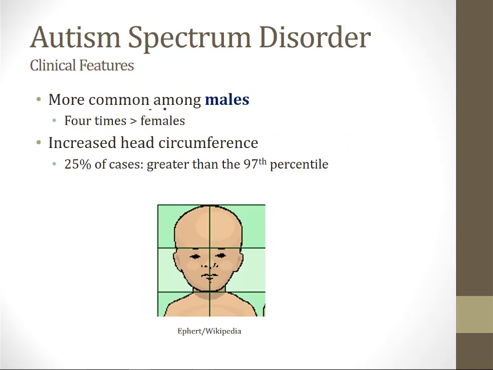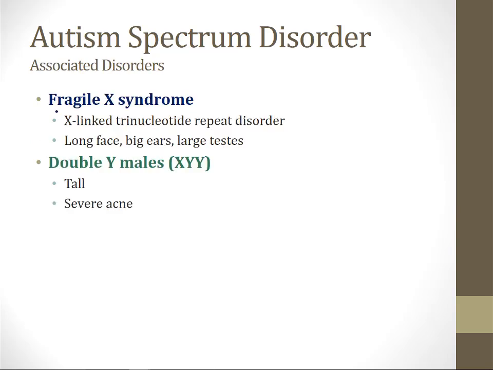Autism is more common among boys. It's 4 times more common in males than females. And this is an interesting factoid, but something you should know for your boards, that many children with autism have an increased head circumference. So when you take a baby or a child to the pediatrician, they measure the head circumference and plot it on a growth chart to see where the child lies. In 25% of cases of autism, the child's head circumference is greater than the 97th percentile, meaning it is very large.